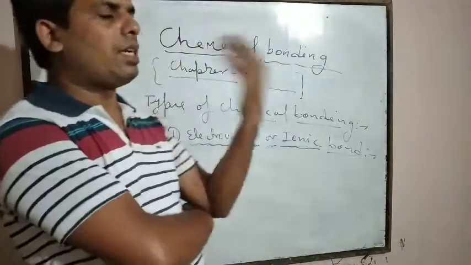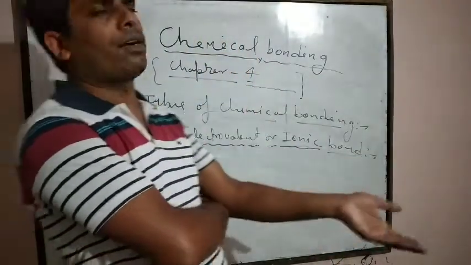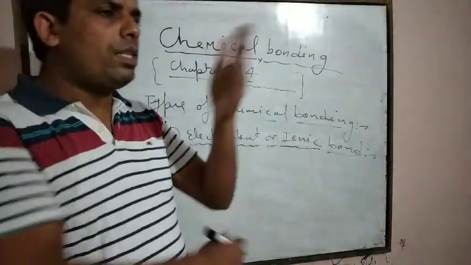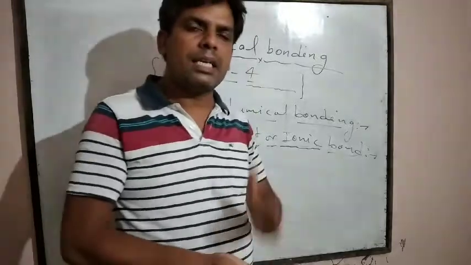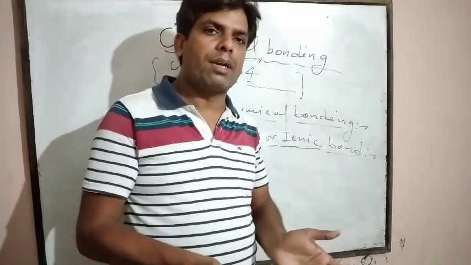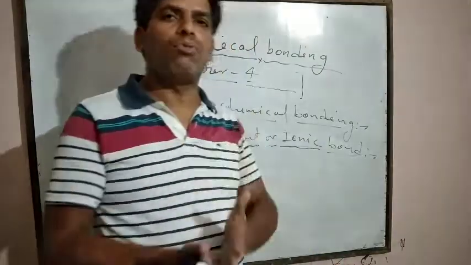This bond formation takes place by transfer of electrons from one atom to another atom.